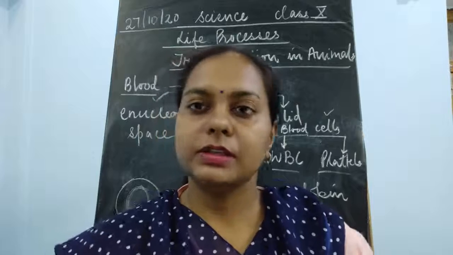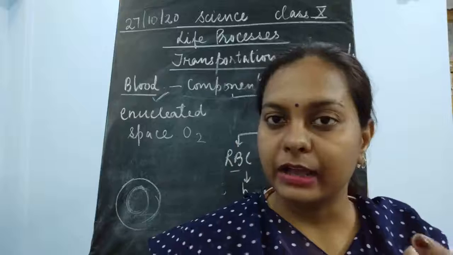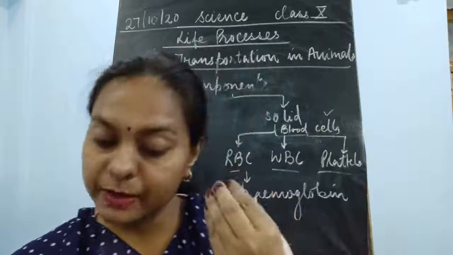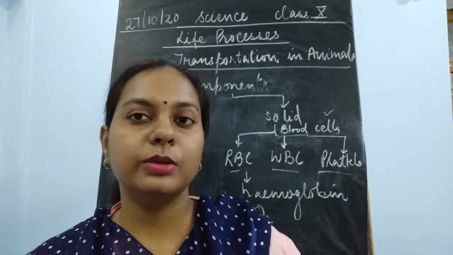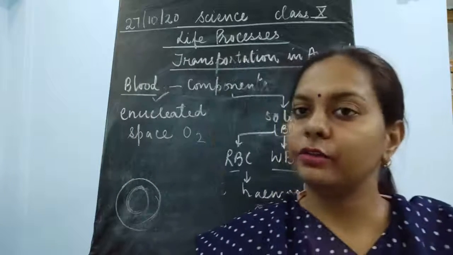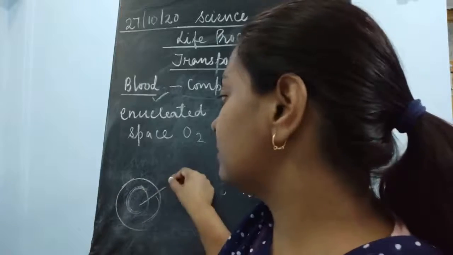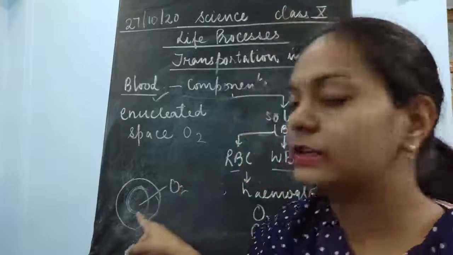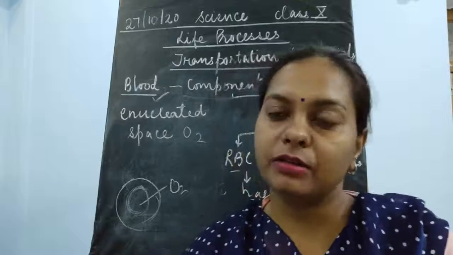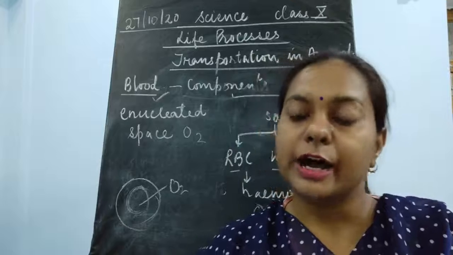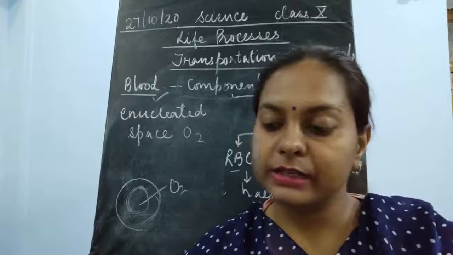So children, if a major part of the cell is occupied by the nucleus, it is not going to have the space for carrying the oxygen, because RBC has to carry oxygen. That is why it requires space. So for giving maximum space to be occupied by the oxygen inside the RBC, they are enucleated, and that is why they are biconcave in nature.